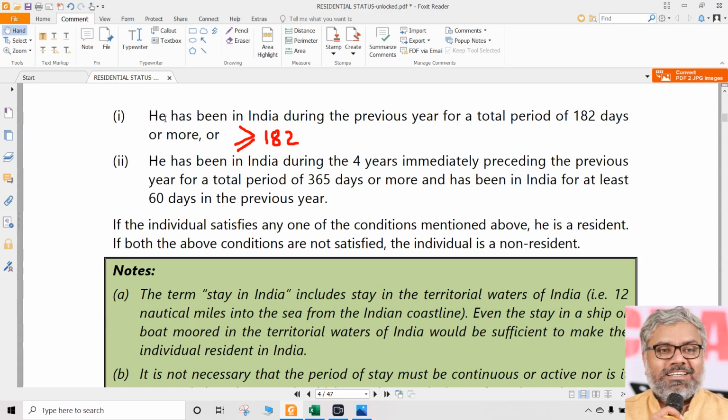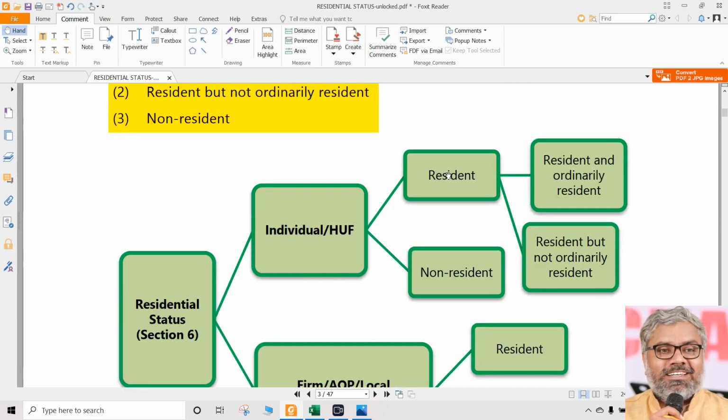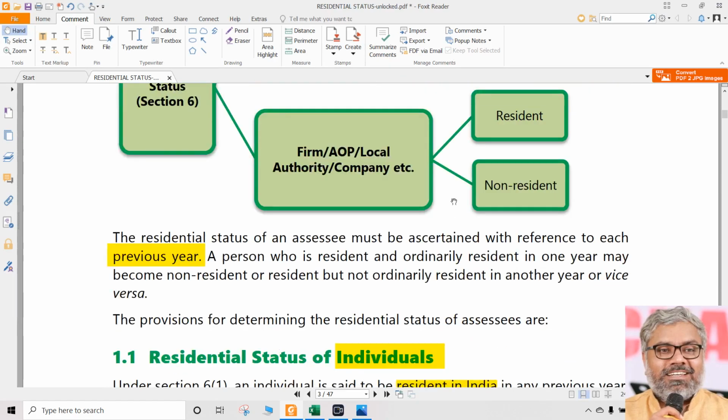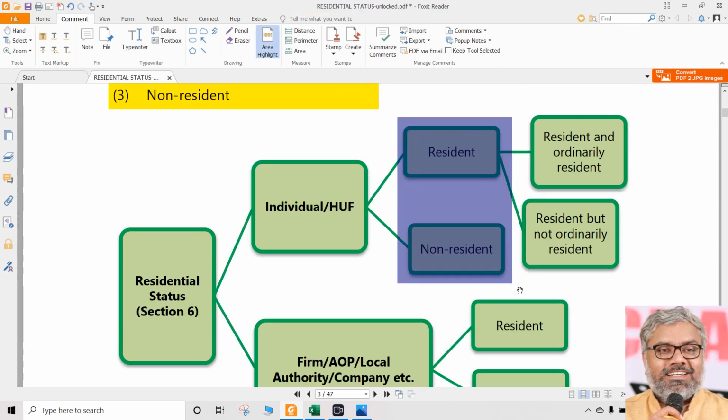If somebody has stayed in India for a period of 182 days or more, then that person is called as a resident. Again, we are not talking about resident and ordinarily resident, resident but not ordinarily resident. That comes later. That is additional conditions. Now what we are talking about are basic conditions which tell us whether that person is prima facie a resident or not. Once he is a resident, then only we will check whether he is ordinarily resident or not ordinarily resident. So first we have to check whether an individual is a resident or non-resident.